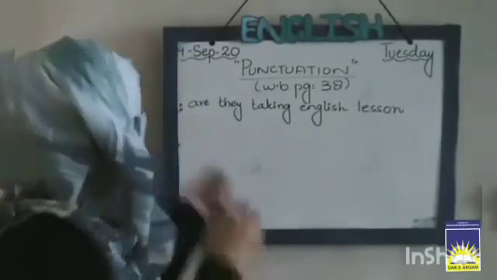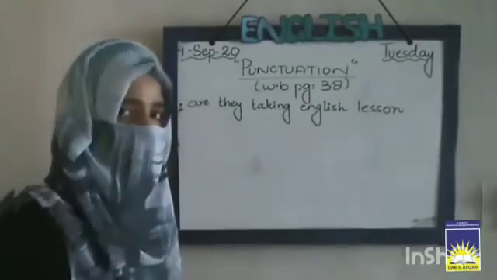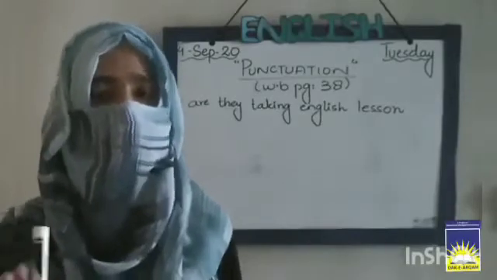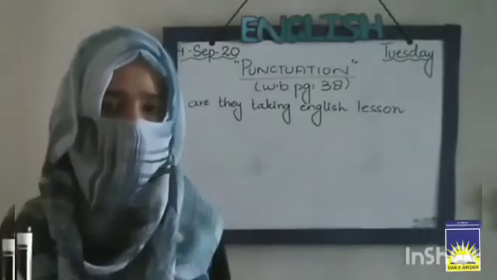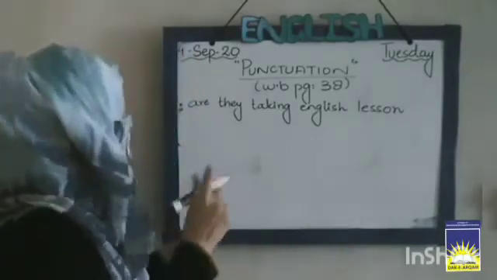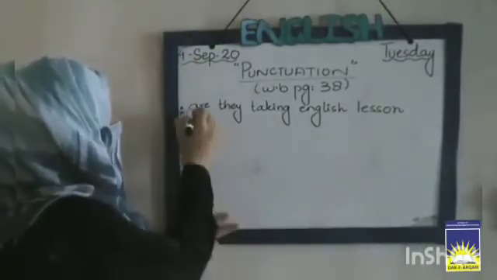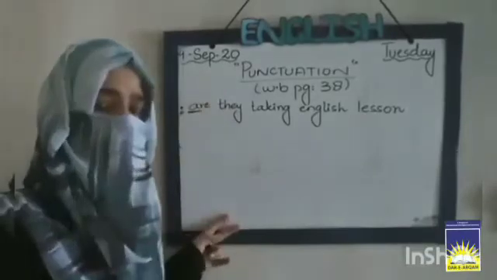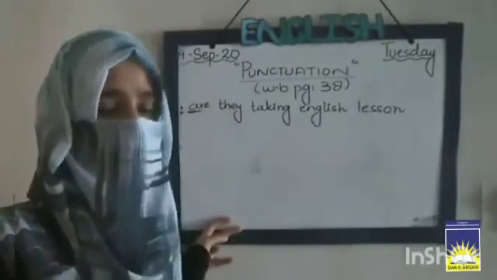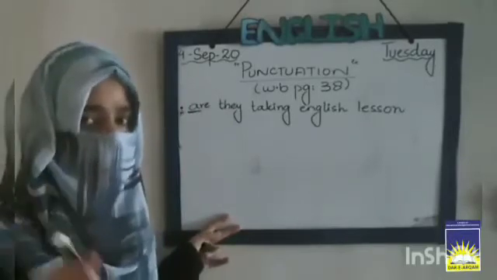It is, are they taking English lesson? This is a sentence given to us, and we have to use the correct punctuation rules to make this sentence correct. First of all, look here: this word is small. And we have learned in the punctuation rules that the first word of the sentence always starts with a capital letter.